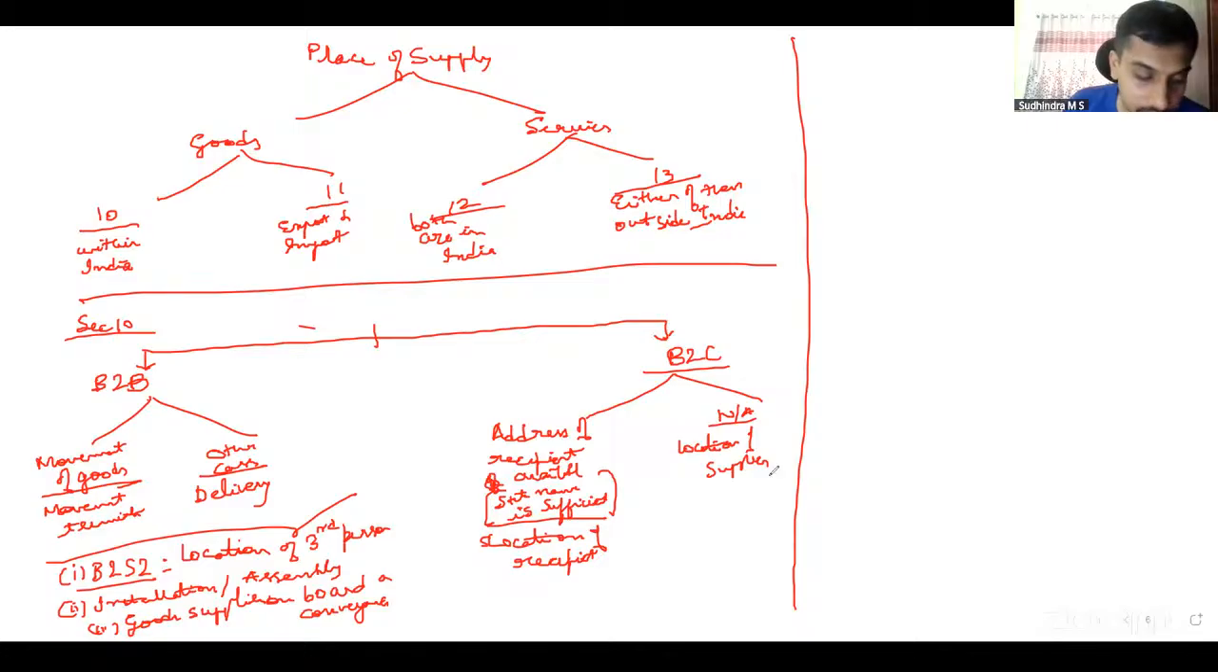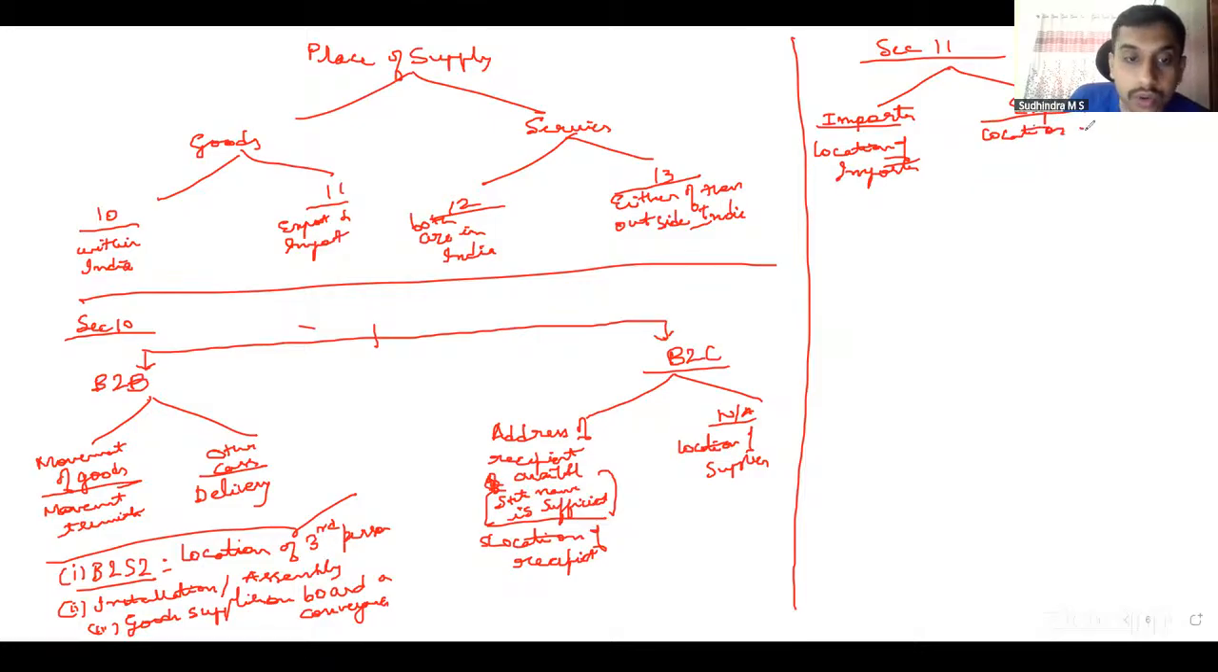That is section 10. Section 11 tells us with regard to imports and exports, in case of import of goods, location of importer in India, because goods are coming into India. In case of export, since the goods are moving out of India, location outside India where it is going out. That would be the place of supply.